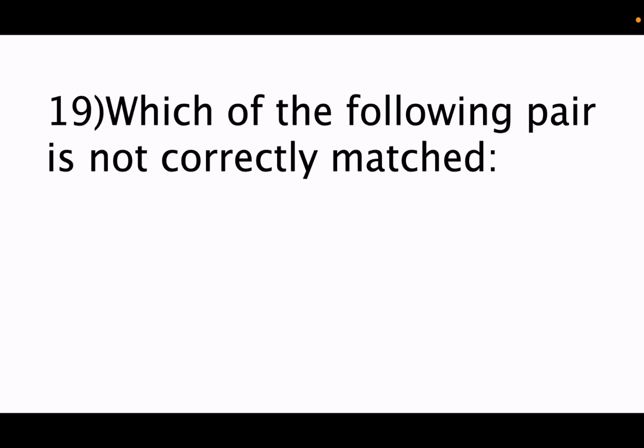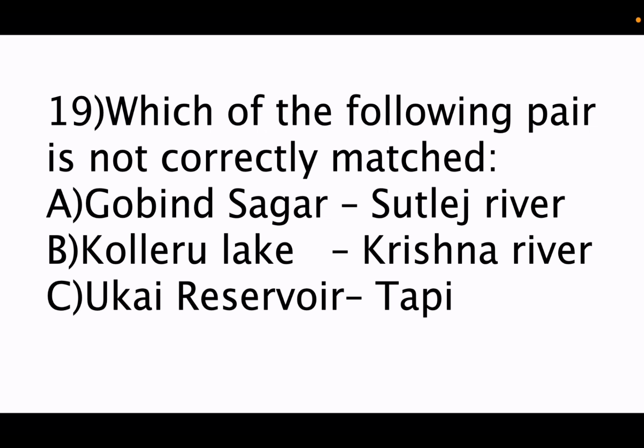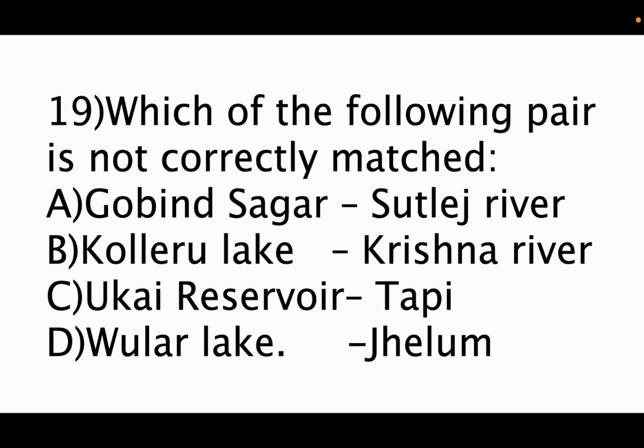19th question, which of the following pairs is not correctly matched? Option A, Gobind Sagar, Satluj River. B, Kolleru Lake, Krishna River. C, Ukai Reservoir, Tapi. D, Wular Lake, Jhelum. So here all these are correct, but option B is wrong, because Kolleru Lake is situated between the Godavari and Krishna Rivers, not on the Krishna. So option B is not correctly matched.